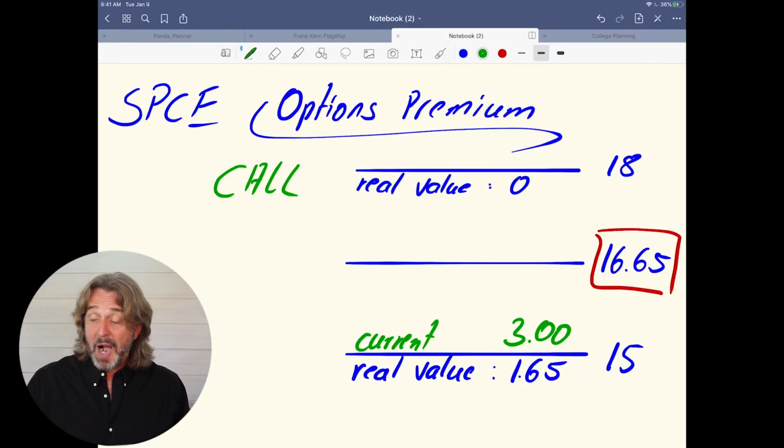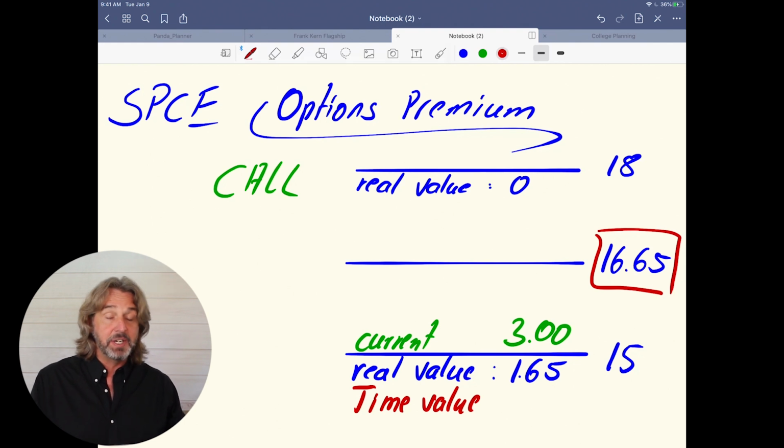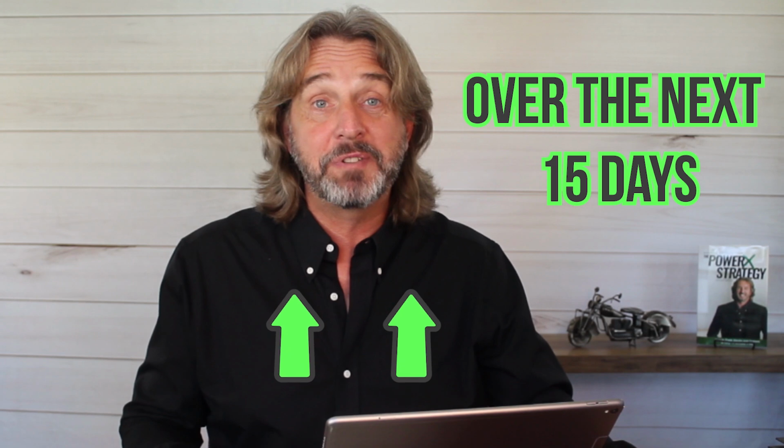Okay, what does this mean? Why right now is this option trading higher than just the $1.65? Well, because over the next 15 days, the stock might move much higher. So as you can see, there's a difference, and the difference is what we call the time value. So the time value is the difference between $3 and $1.65, so that's $1.35. What does this time value mean? Well, this is where traders are expecting that this stock might move even higher over the next 15 days. Now, this premium, this time value will disappear day by day, and we'll talk about this in just a moment.